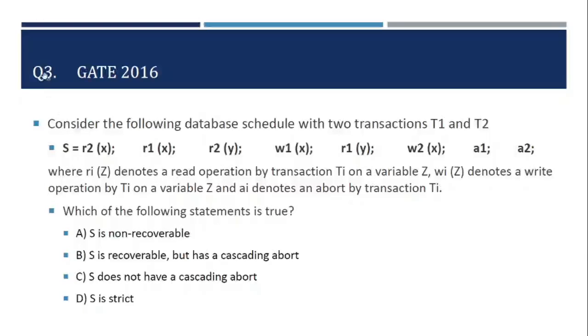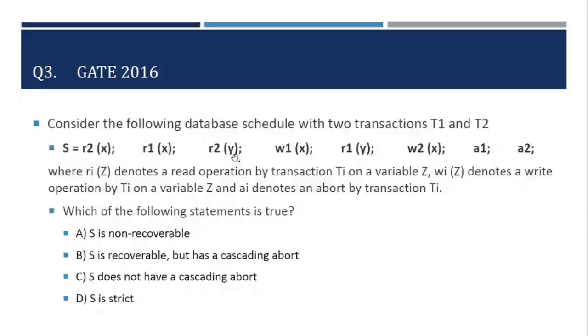So let us consider the third question. This is taken from GATE 2016. Consider the following database schedule with two transactions T1 and T2. This is the schedule that has been given. R2(x) means that transaction 2 reads the value of x. This is the first operation in the schedule. Second operation is transaction 1 reads the value of x.